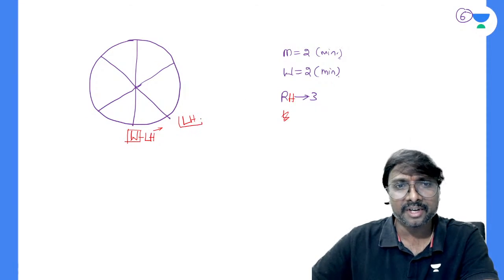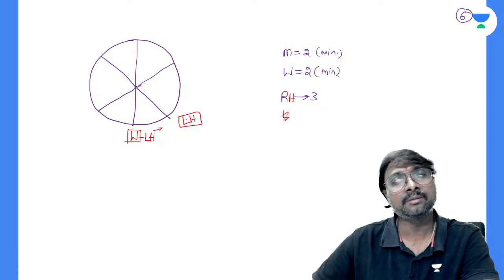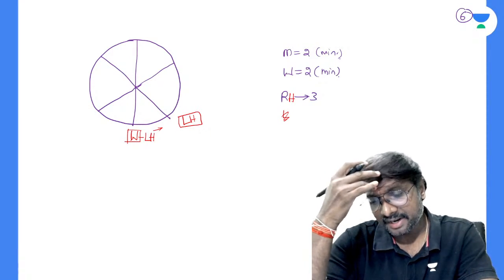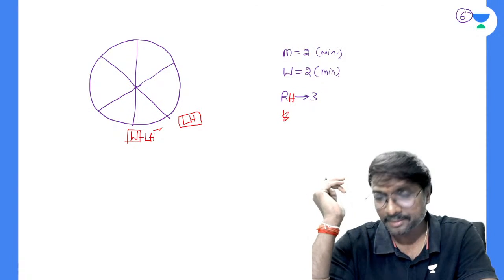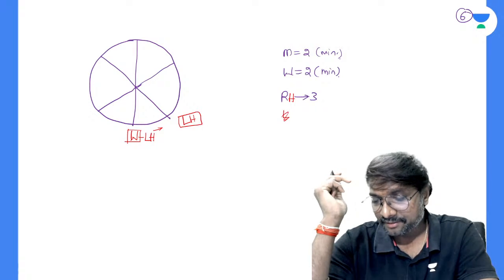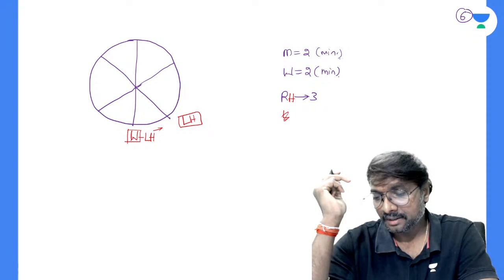Do you know whether that left-handed person is a male or female?